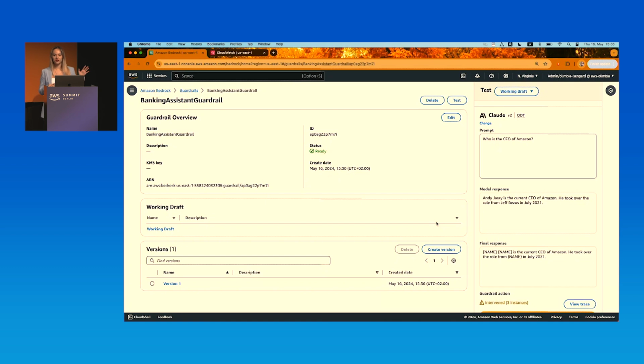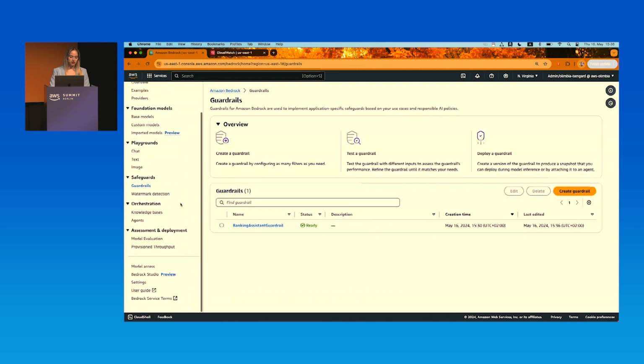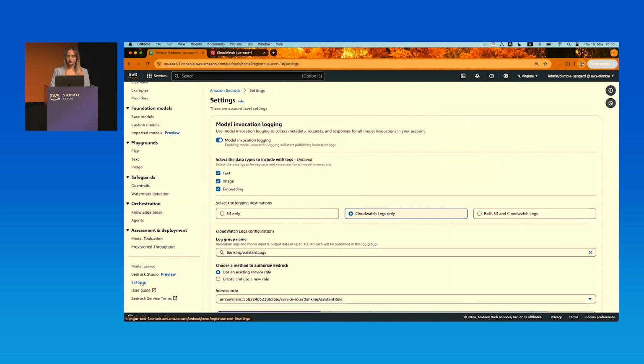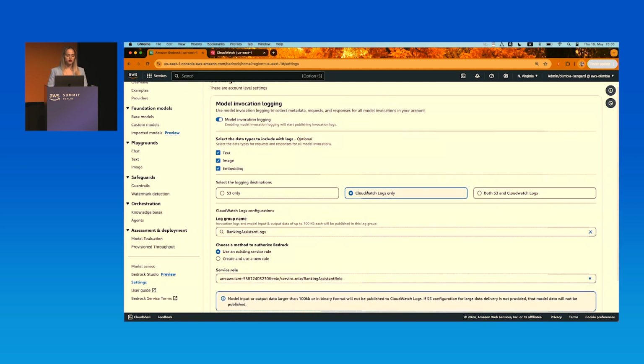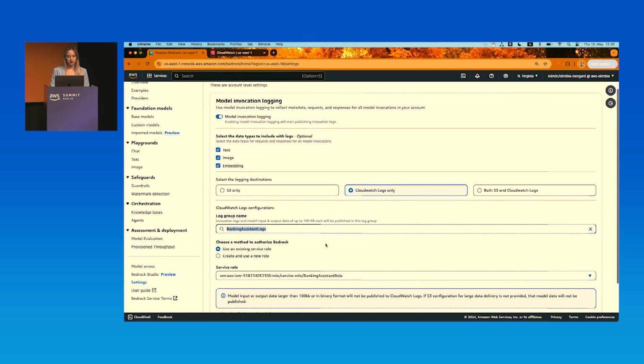So far, we created the Guardrail and tested it with the Claude foundation model. Last step, let's look at the logs. Going one step back, I go to Settings at the bottom left. I have enabled logging, and I want to send the logs created by Bedrock to CloudWatch. I have already gone to CloudWatch and created a log group called Banking Assistant Logs, where we will find the logs produced by Guardrail.